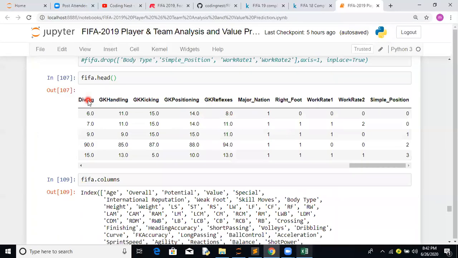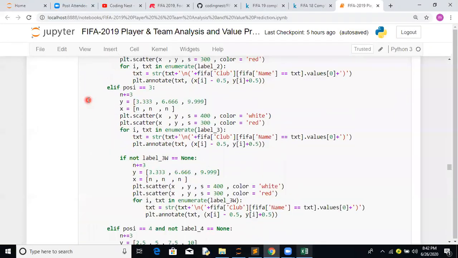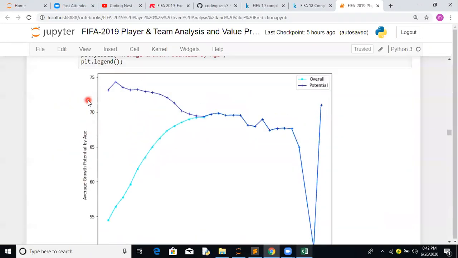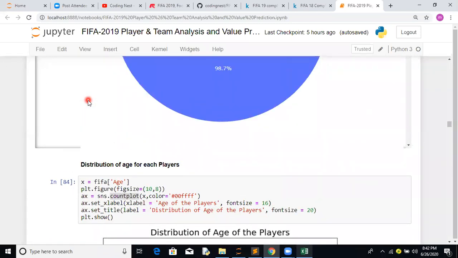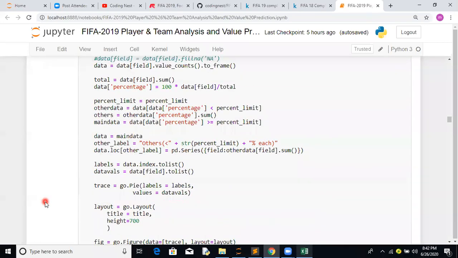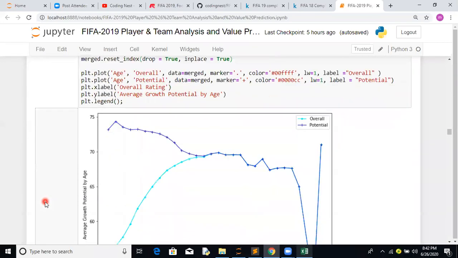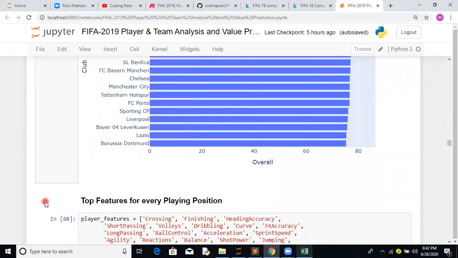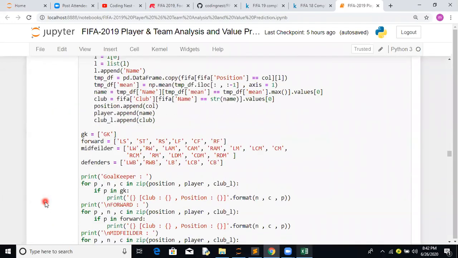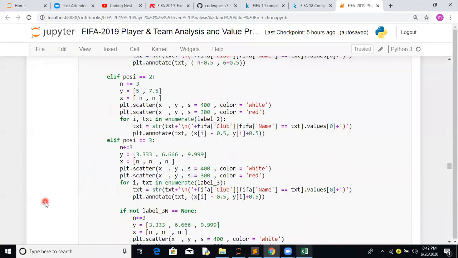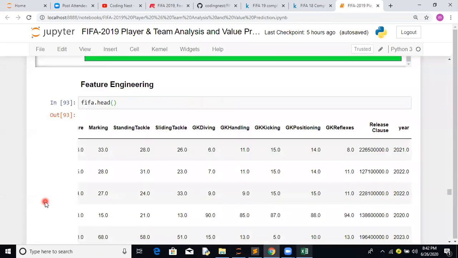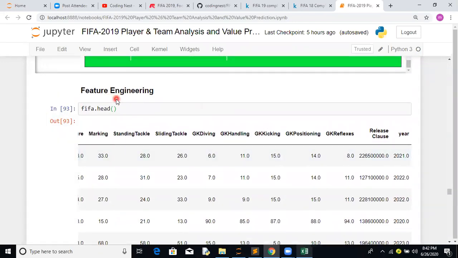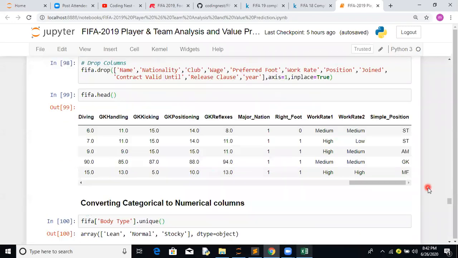So where did we start? We started with the dataset, understanding the dataset. We did a data cleaning activity. We did exploratory data analysis. Afterwards, we switched to the feature engineering part. We have done feature engineering. The next step in modeling is feature selection. Feature selection means how to select the features.